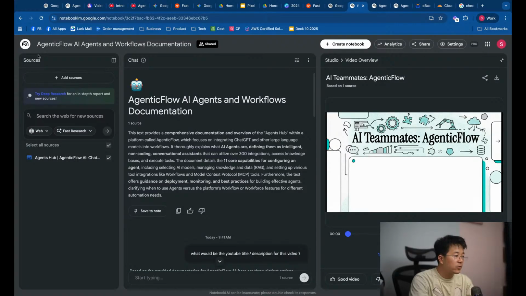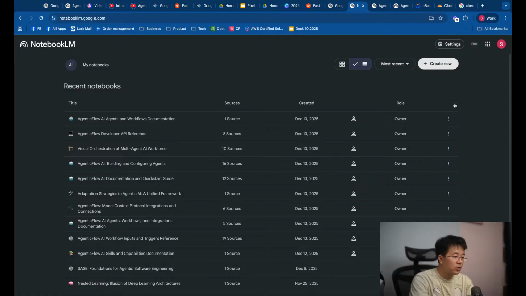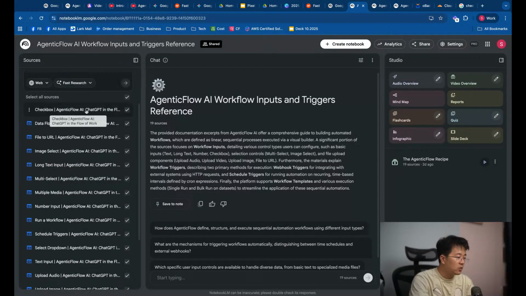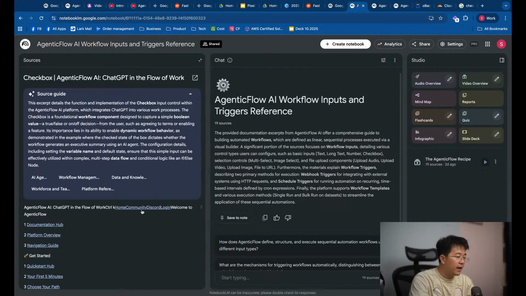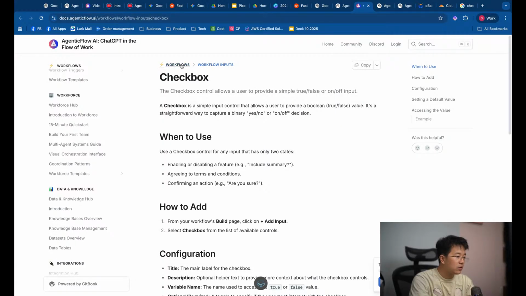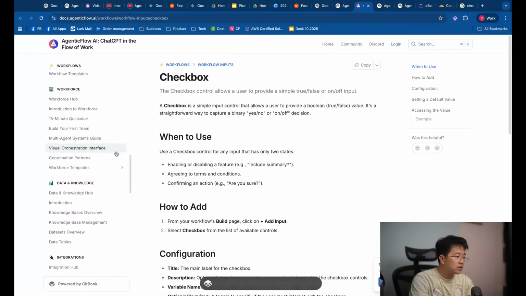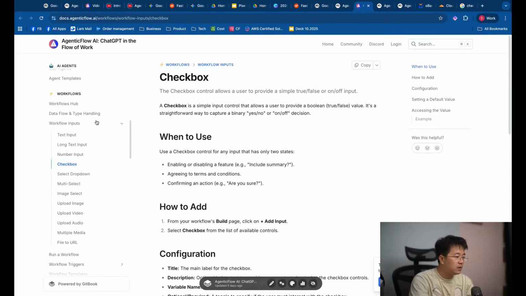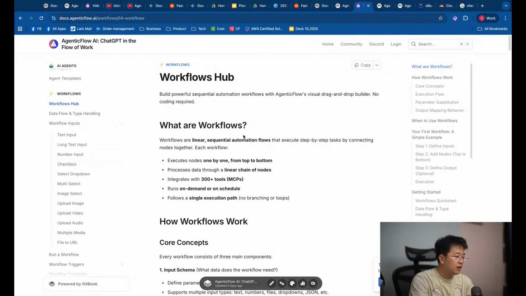So this is how we are building these videos. It's very simple. We just create a notebook, and we upload all of our documentation on the left-hand side. The documentation is actually our docs, so you can see here, this is our original docs. We took time to revamp all of these docs to make them really comprehensive and quite accurate, because we used our agent to read our code and write these docs.